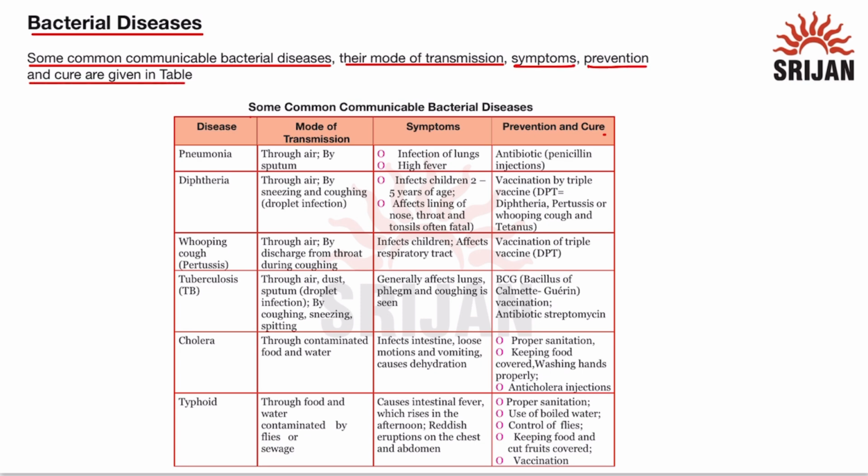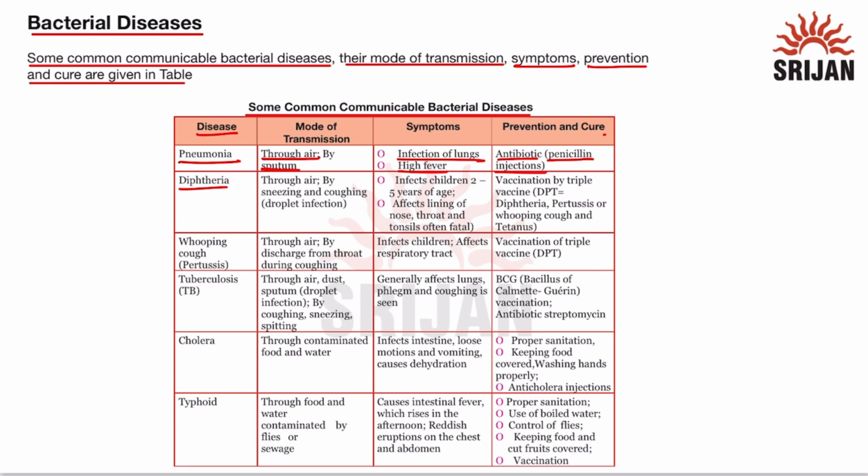Now let us read about some common communicable bacterial diseases that occur. First disease is pneumonia. The mode of transmission of pneumonia is through air or by sputum. Sputum is a type of fluid that is produced by the throat or the lungs. Symptoms of pneumonia are infection of lungs and high fever. Now pneumonia can be cured by the antibiotic penicillin, so penicillin injections are given.